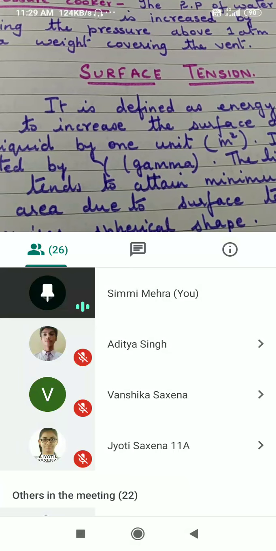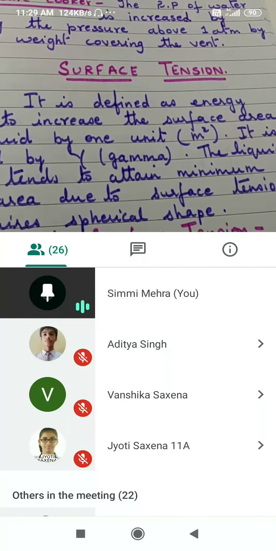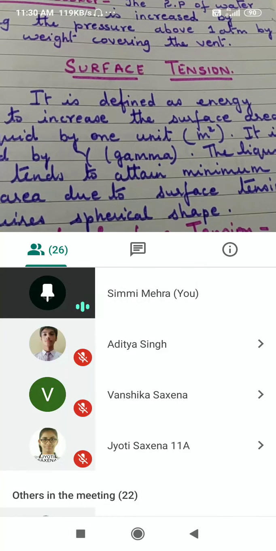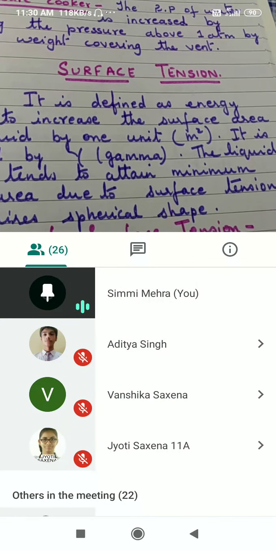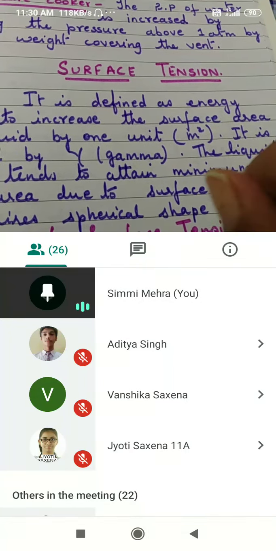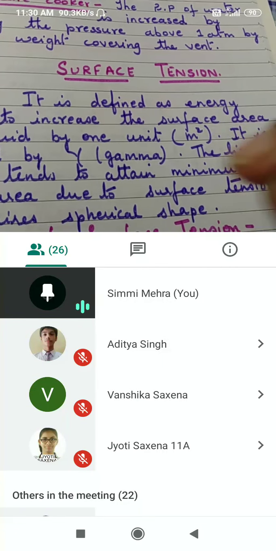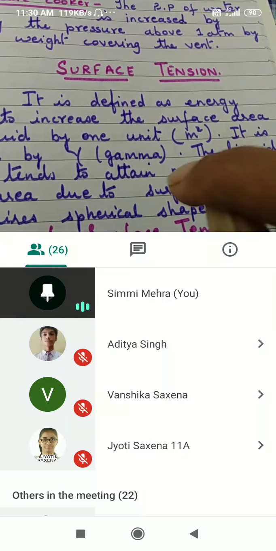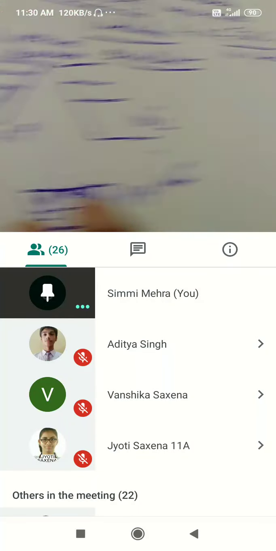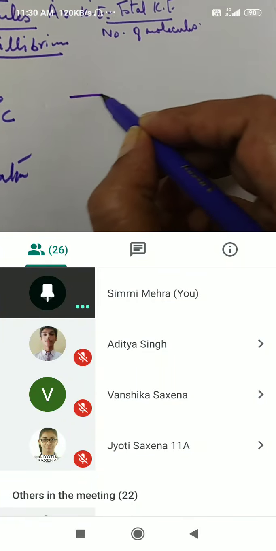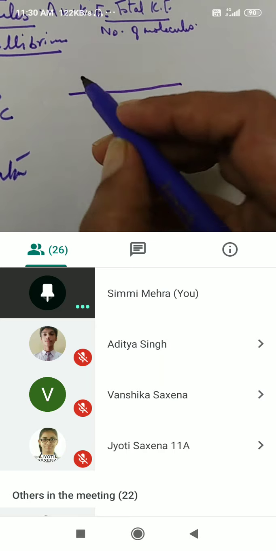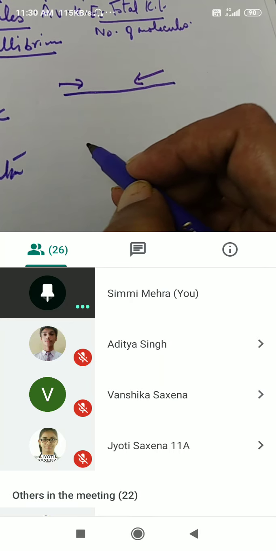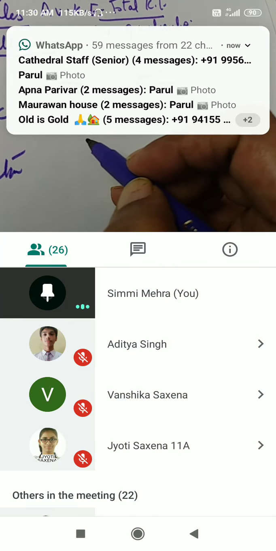Surface tension means, if you have seen, if you drop a drop of water on the table, or a drop of alcohol, or a drop of any liquid, what happens? It quickly acquires a spherical shape, it becomes round. Why does it become round? Because the surface of any liquid tries to acquire the minimum volume, because of surface tension.